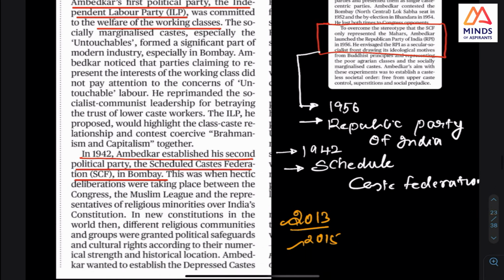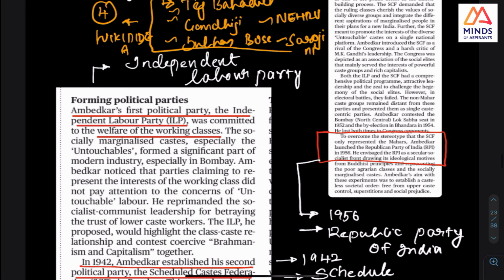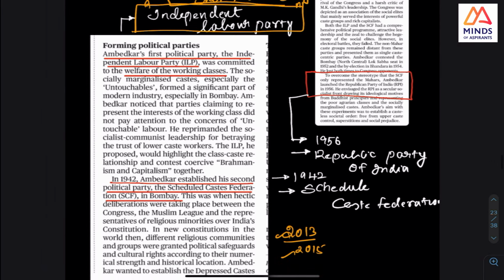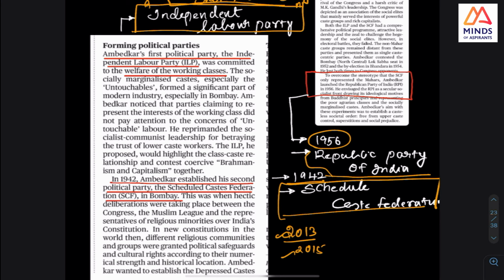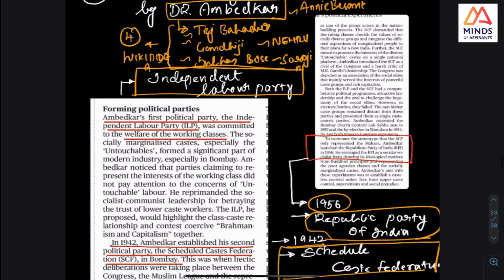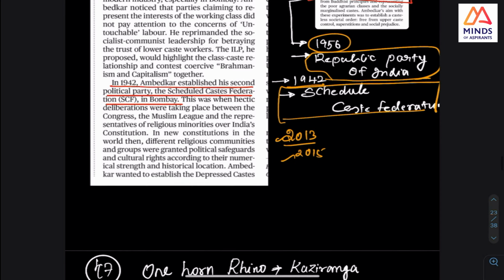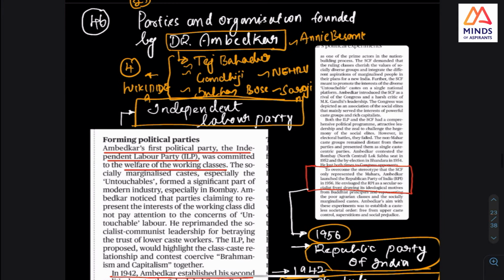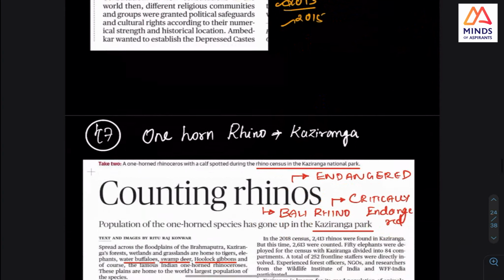First is the Independent Labour Party, and then in 1942 he started the Scheduled Castes Federation, and in 1956, just before his death, the Republican Party of India. These three were started by Dr. Ambedkar. So like this, I wanted you to check all these people as well. The people that I have named for history, please do check them.